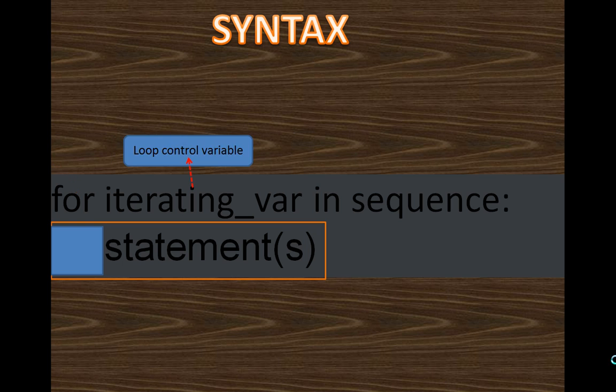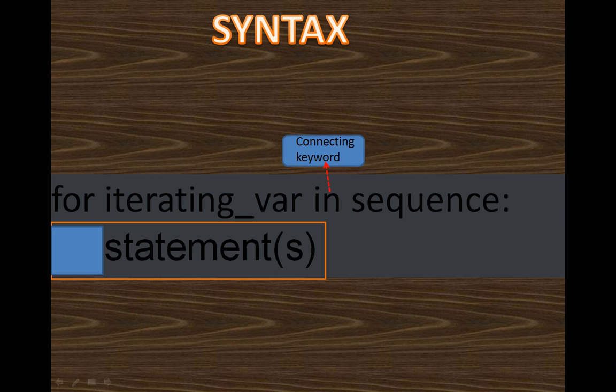Second is iterating var, that is the loop control variable, and the name of the variable can be any valid variable name. It is up to you what name you want to take. I can take item, I can take name, whatever you want. You have freedom in taking the variable name, but it should be a valid variable name. That means it should follow the rules of naming a variable.